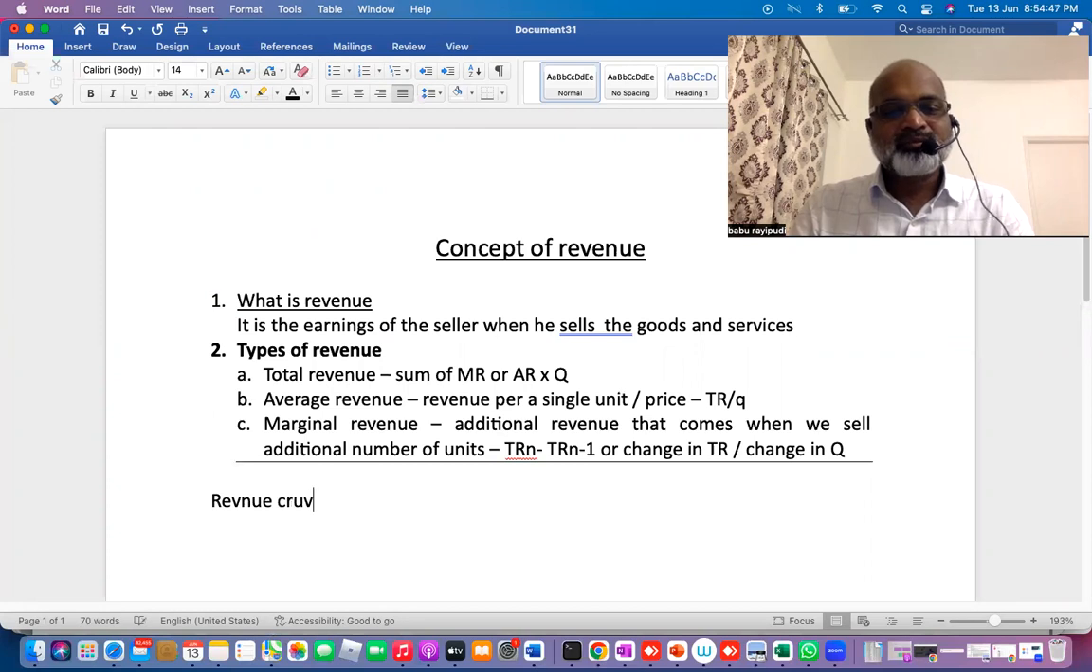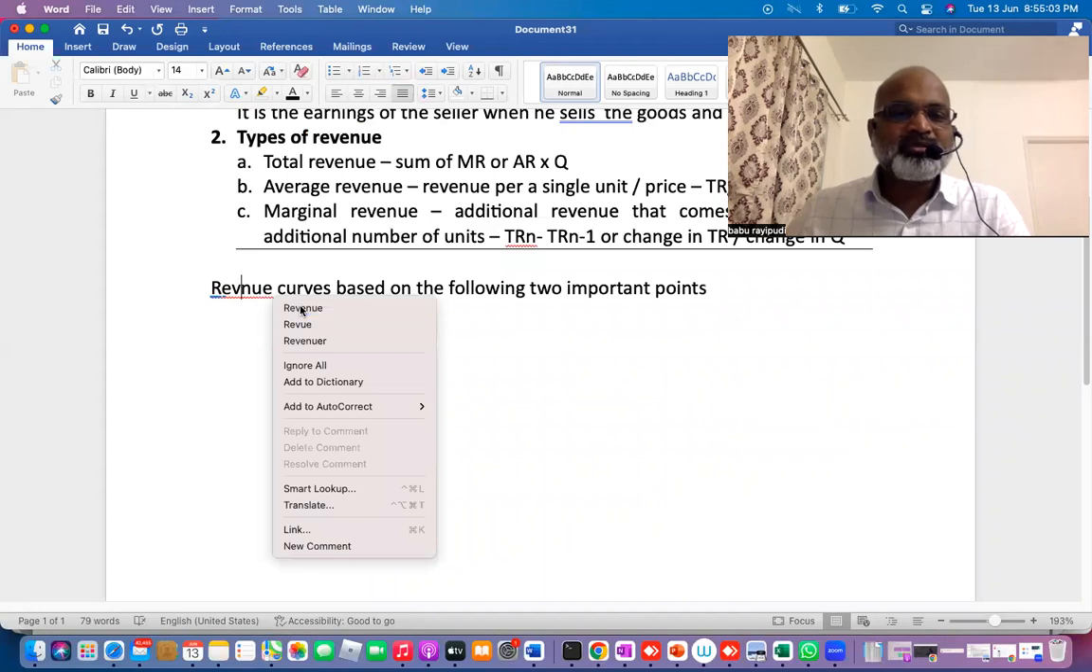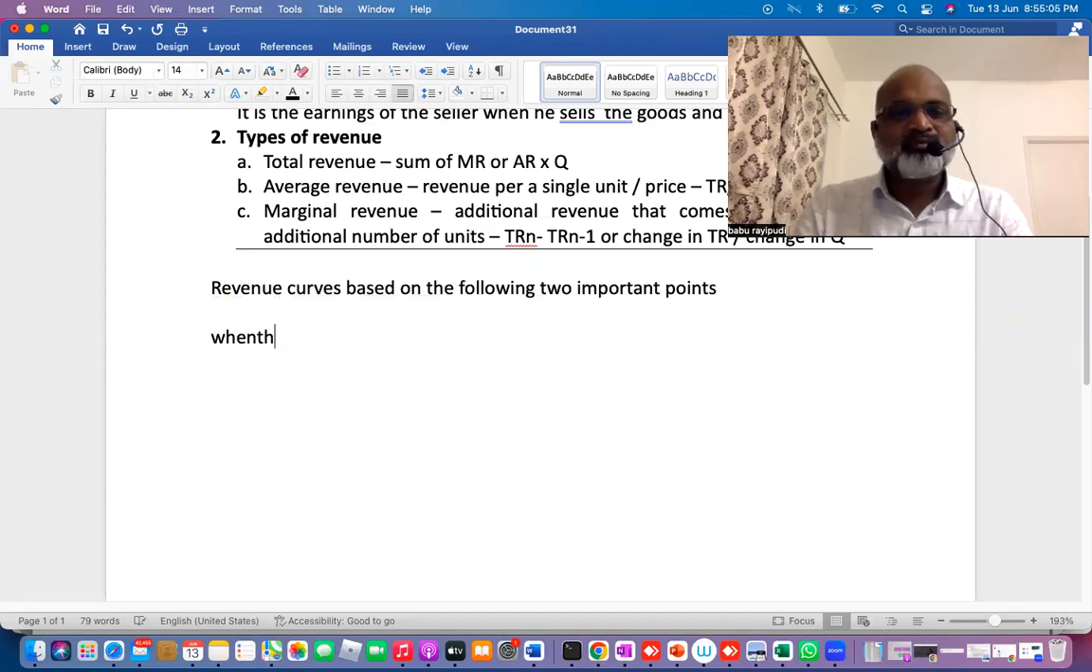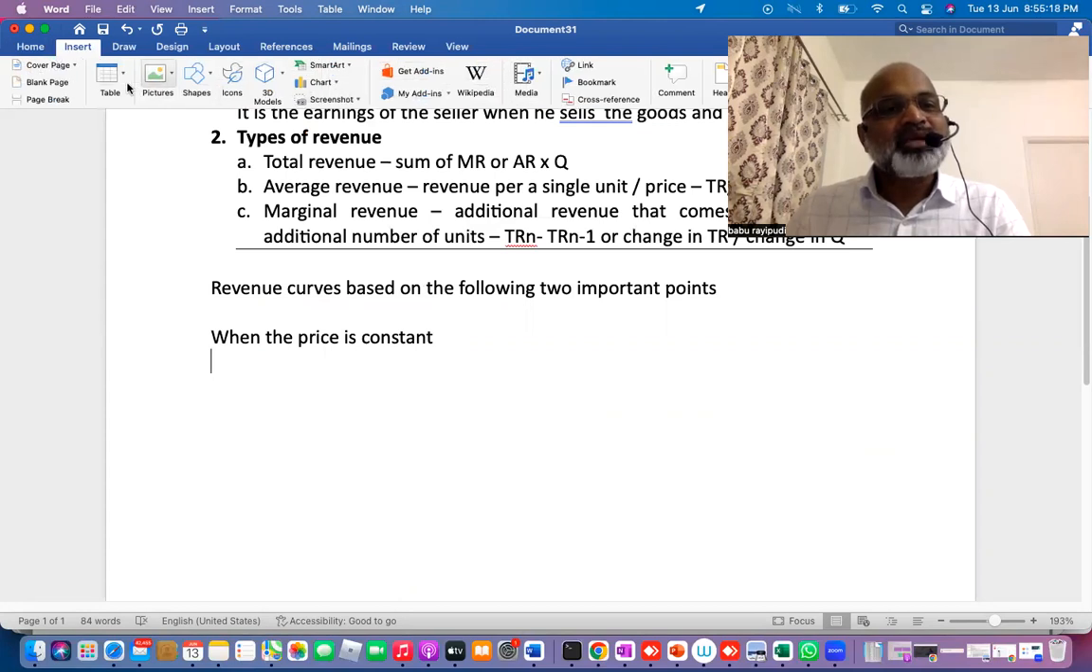Revenue curves are based on the following two important points. First one, when the price is constant. No matter what, the price will remain constant. Understand carefully, okay? So I'm drawing a table for when the price is constant.